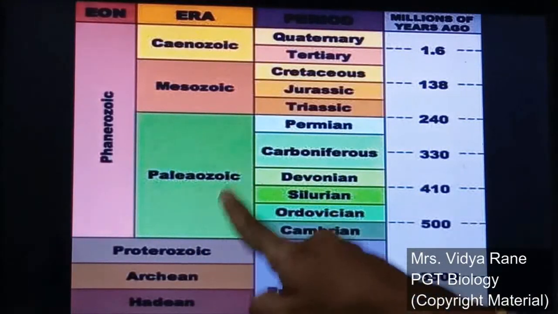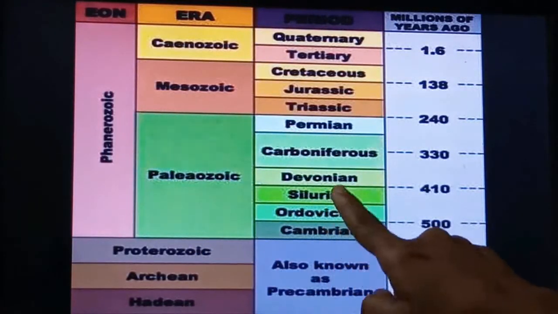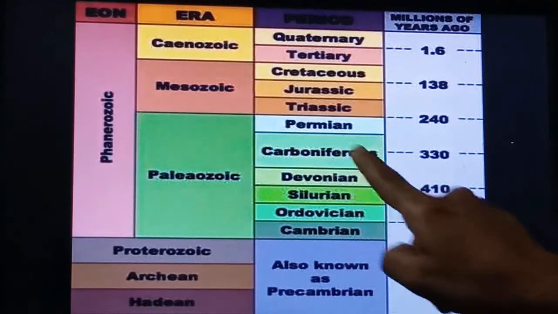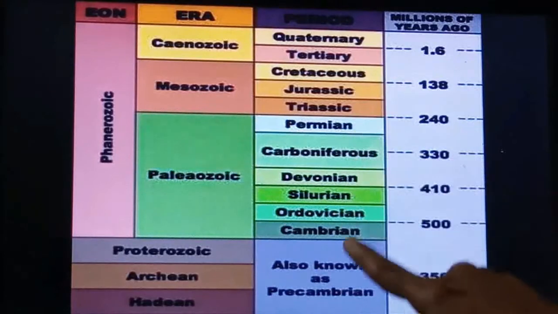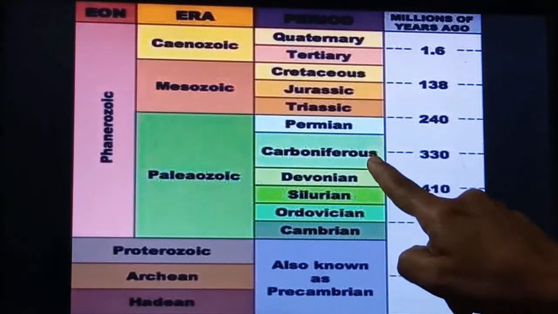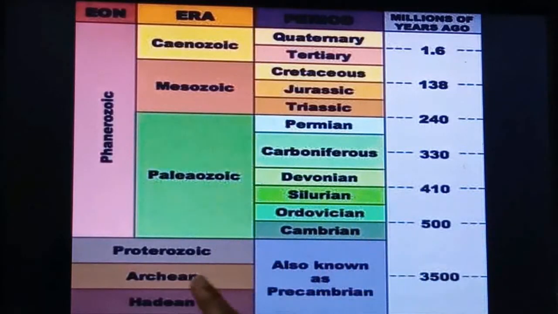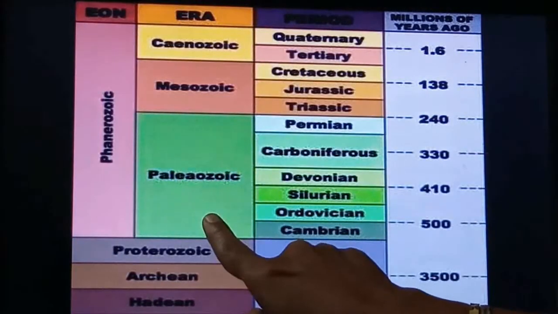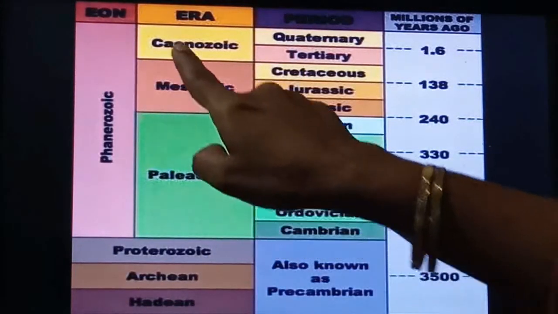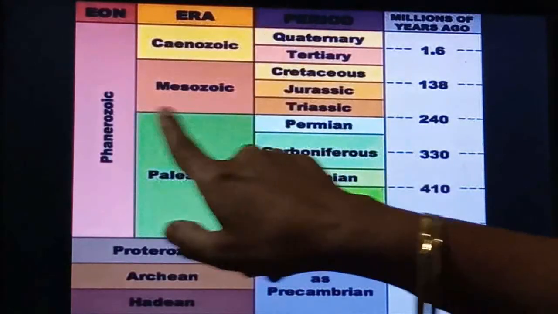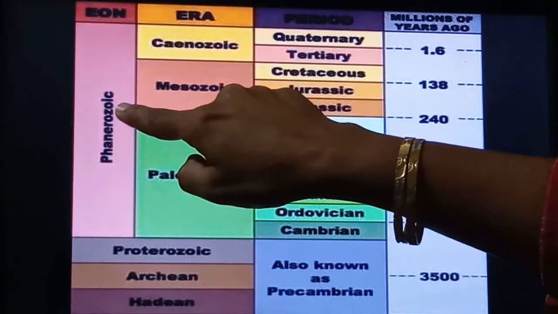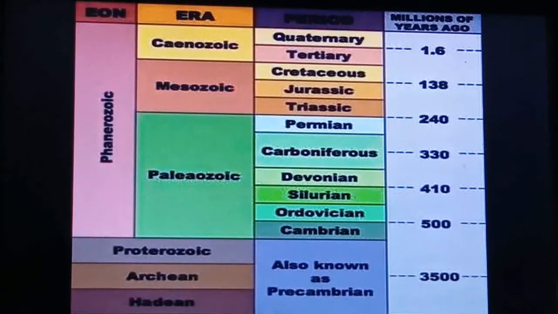The Paleozoic era, if you see, has Cambrian, Ordovician, Silurian, Devonian and Carboniferous periods. So there are a total of 5. Among that the Carboniferous period was very long. Then Proterozoic, Archaean and Hadean. These are the common eras and eons, right? And these three eras are there: Paleozoic era, Mesozoic era and Cenozoic era. All three are included in the Phanerozoic eon, right? So there are a total of 4 eons and 4 eras, right?